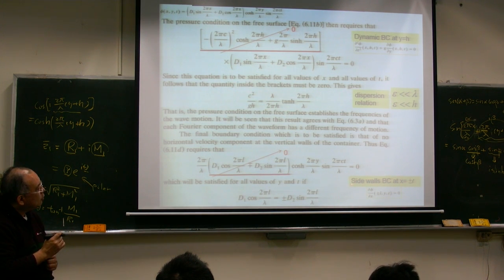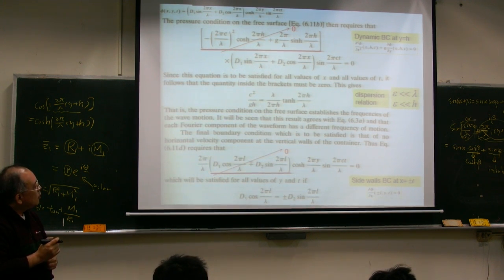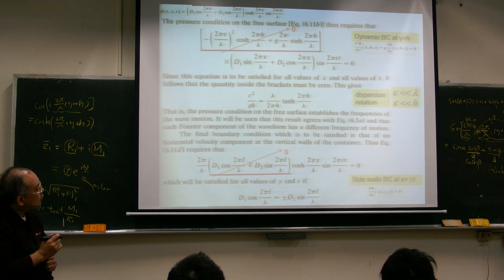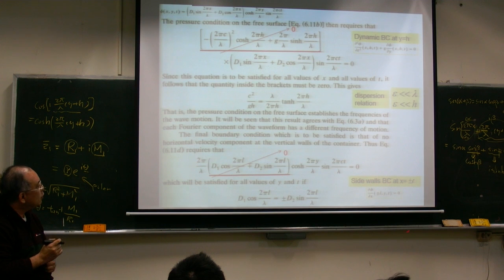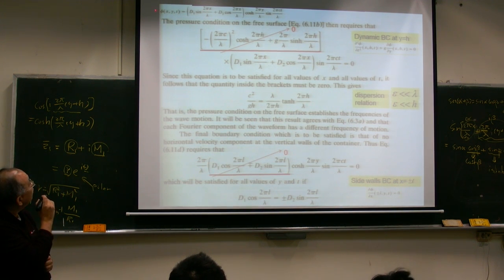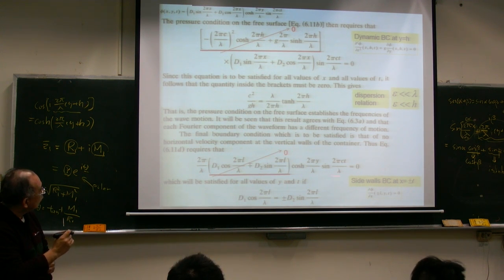Finally, we have the boundary condition on the side wall here. This is the rest of the boundary conditions we have. On the side wall, partial phi, partial x at x equal to positive and negative epsilon should be equal to 0. So when we apply this boundary condition to our phi, we get this equation.